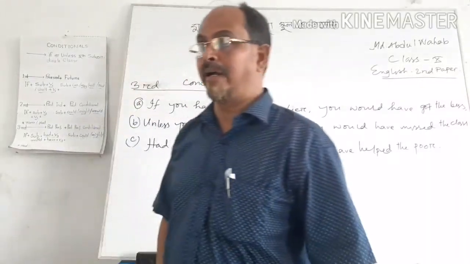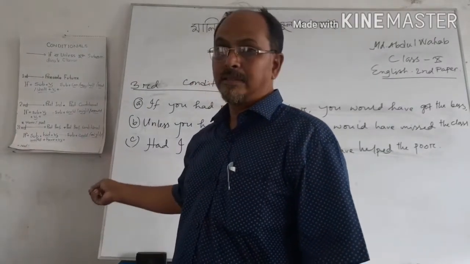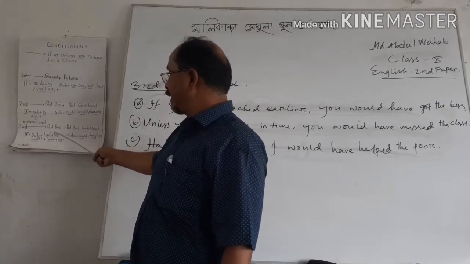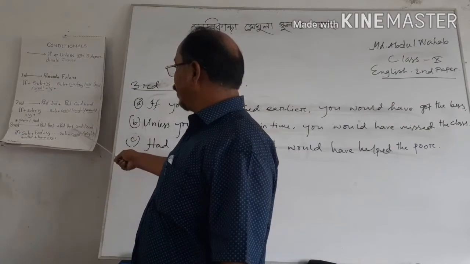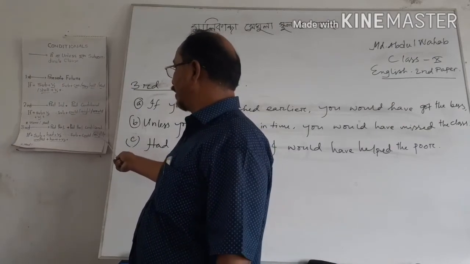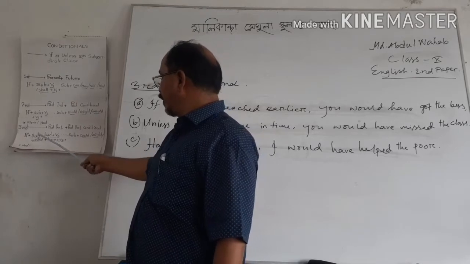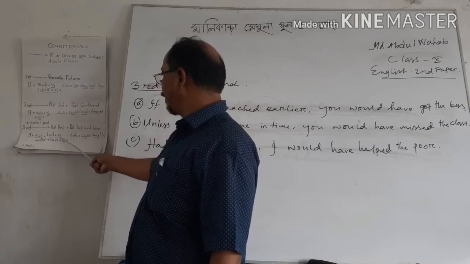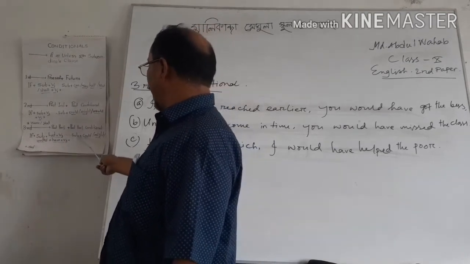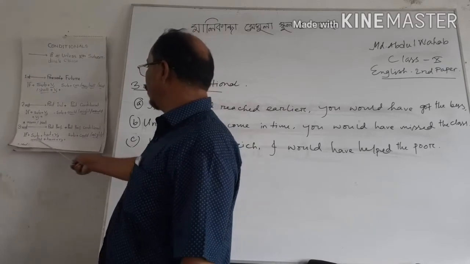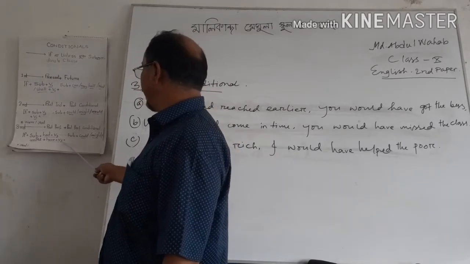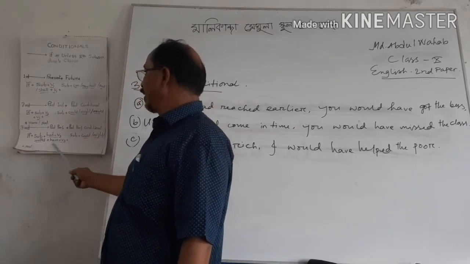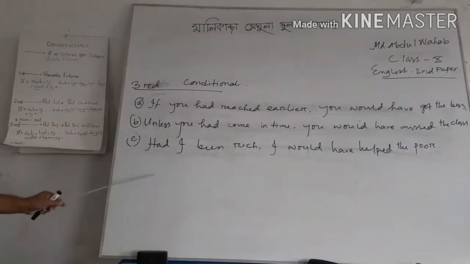Now we are going to learn about the third conditional. Third conditional, that means the if clause will be past perfect tense, then the main clause will be past perfect conditional. That means the if clause will be subject, then had, then verb 3, verb past participle, and the main clause is subject plus could, might or would plus have plus verb past participle. This is the structure of the third conditional.